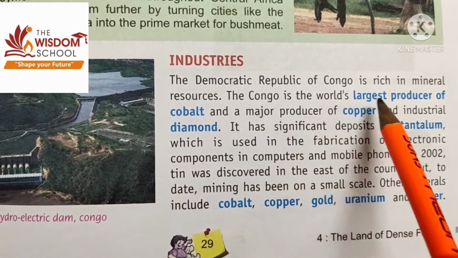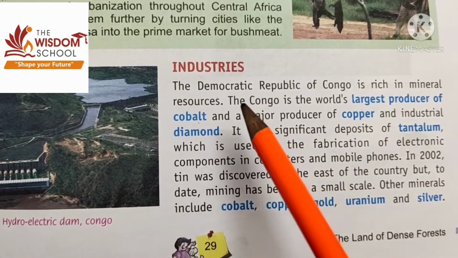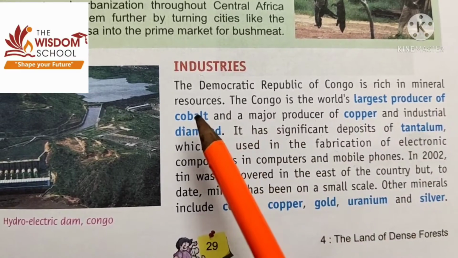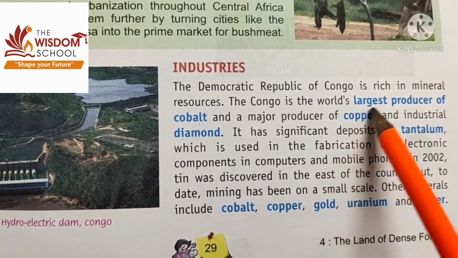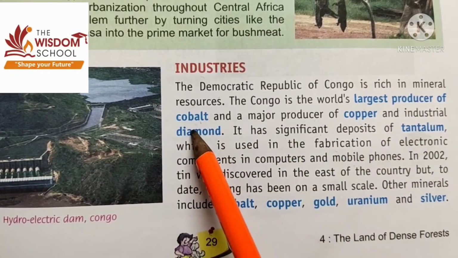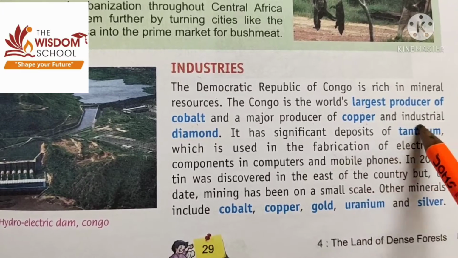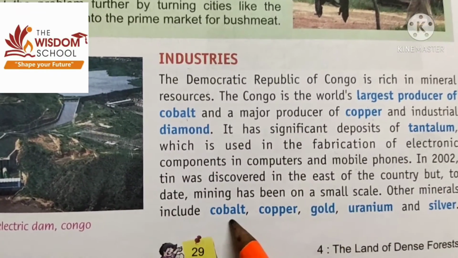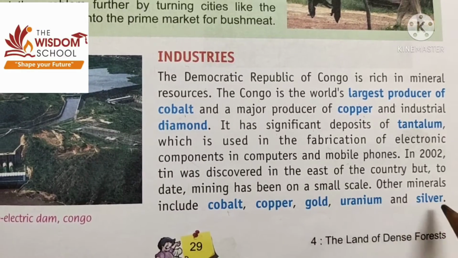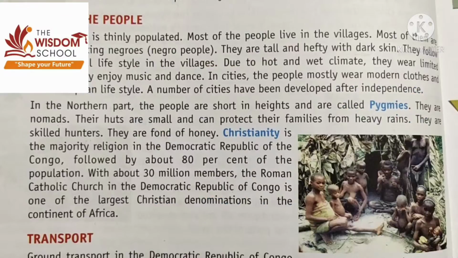The Congo is the world's largest producer of cobalt. DRC is rich in mineral resources, and they are the world's largest producer of cobalt and another major producer of copper and industrial diamond. Other minerals include cobalt, copper, gold, uranium and silver that are easily available in this region.